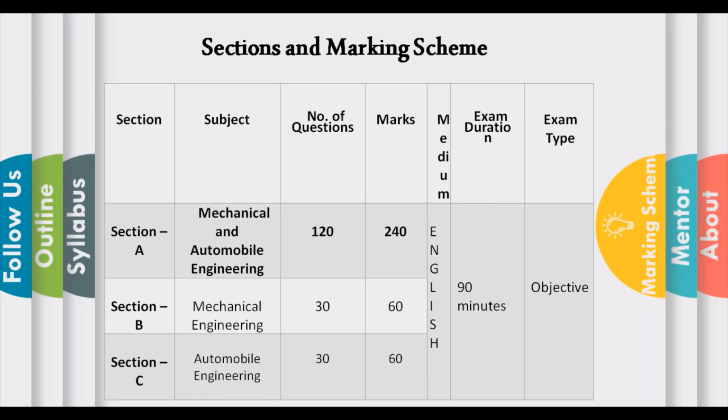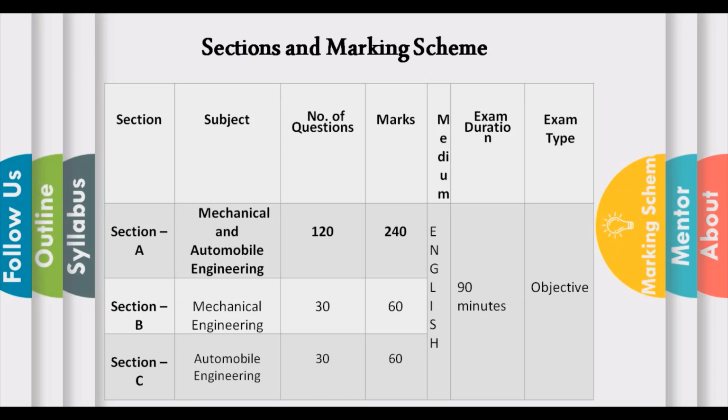The number of questions in section A is 120, and in sections B and C it is 30. Marks for section A are 240, section B 60 and section C 60. So in total you have to attempt 120 plus 30, that is 150 questions, and total marks will be 300.